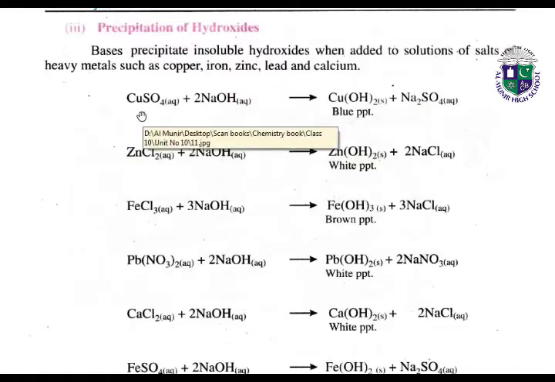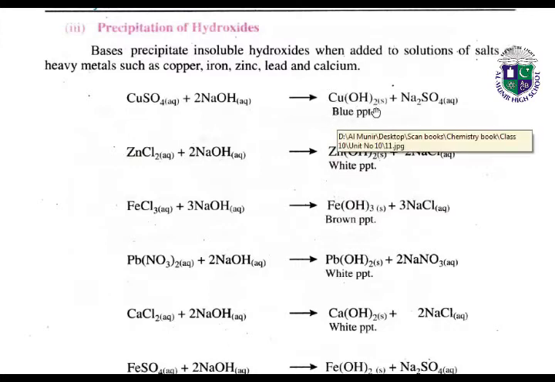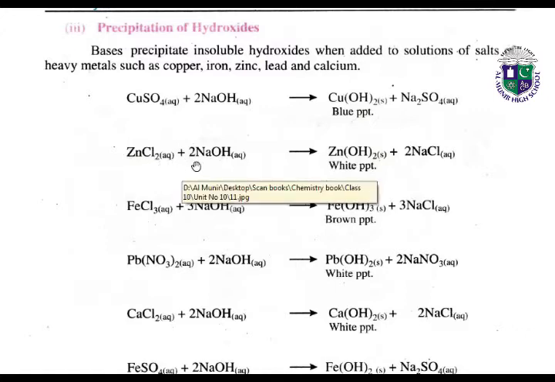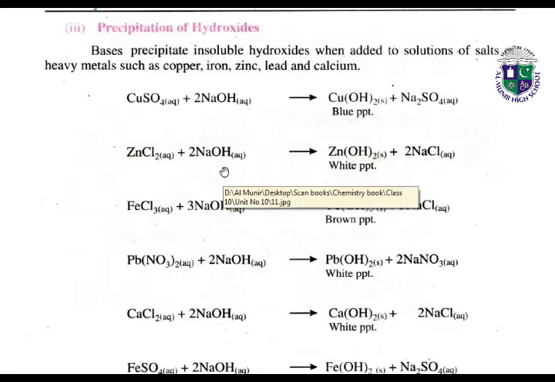Look at the first reaction. CuSO4, copper sulfate, reacts with 2NaOH, sodium hydroxide. It forms Cu(OH)2, which is the precipitate of insoluble hydroxide. These brackets and ions show that it is an insoluble hydroxide. Next, ZnCl2 with 2NaOH. In this chemical reaction it also precipitates the insoluble hydroxide